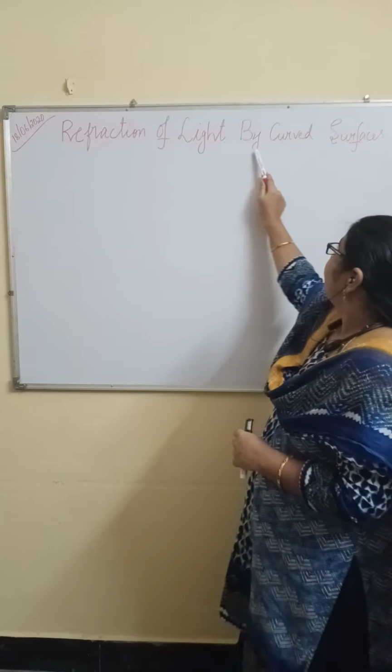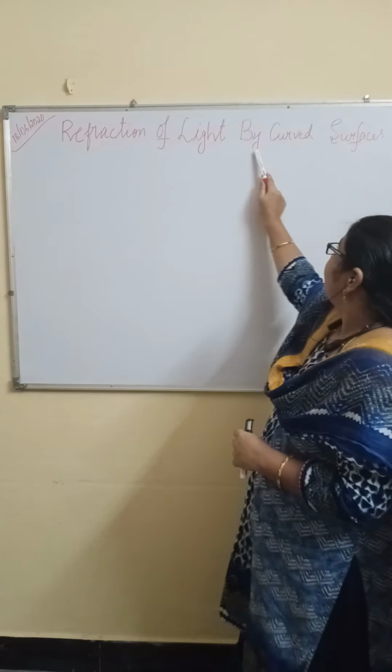So, when we compare two media, the medium having more refractive index is said to be denser medium, and the one having low refractive index is said to be rarer medium. So, refractive index is more, then it is denser medium. Refractive index is less, then it is rarer medium.